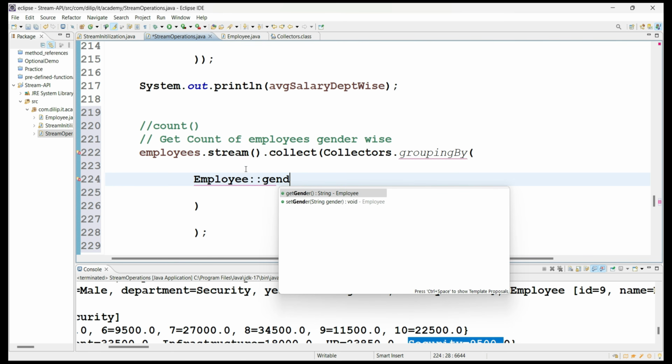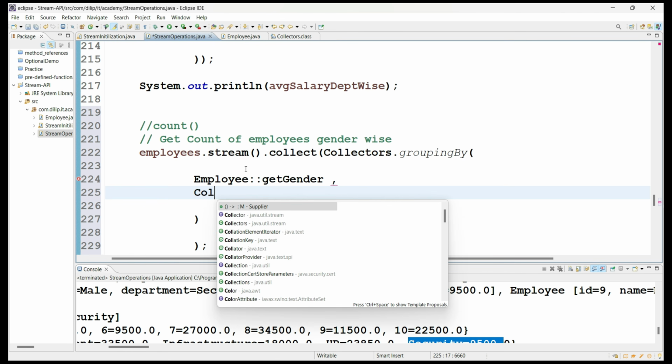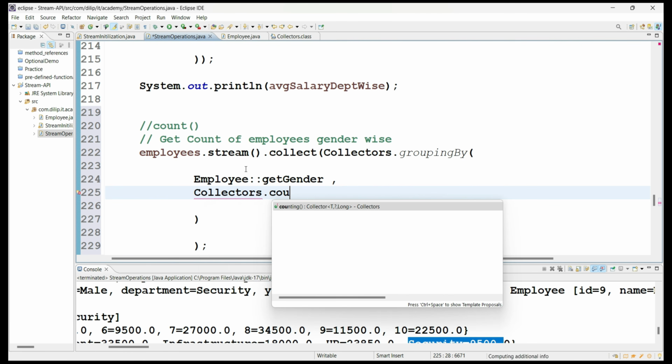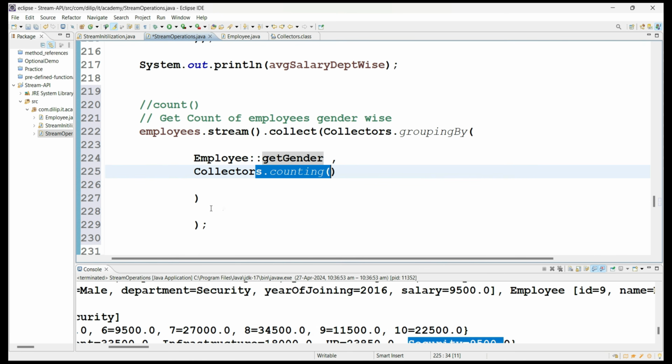You have to make sure of gender-wise grouping, and then you have to count based on the gender. So now let's see here, Collectors dot counting method. That's all, it's done now. Based on the gender-wise grouping you will get the counting also.